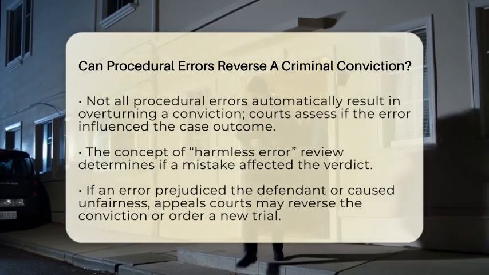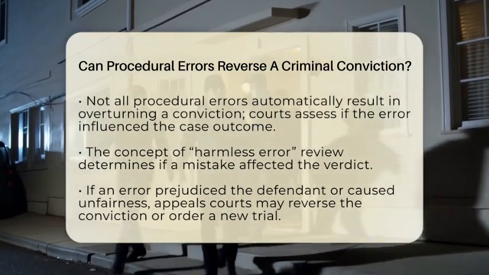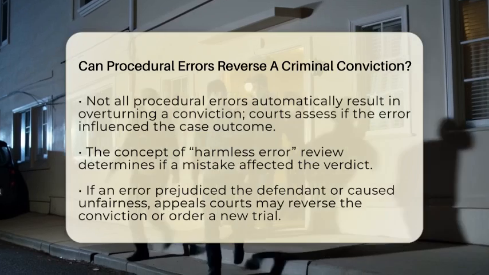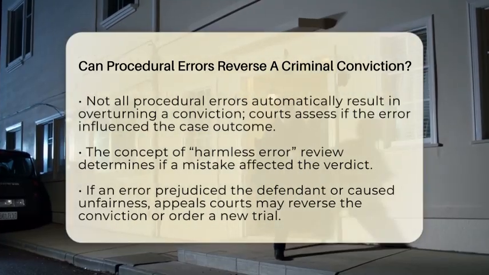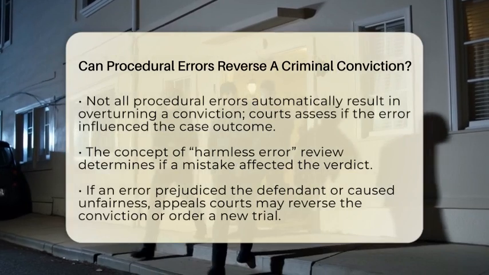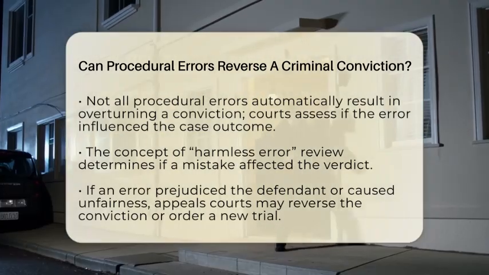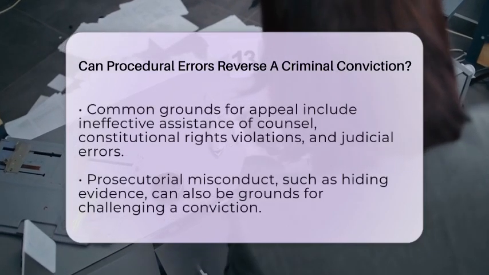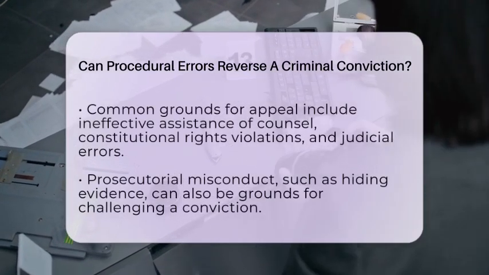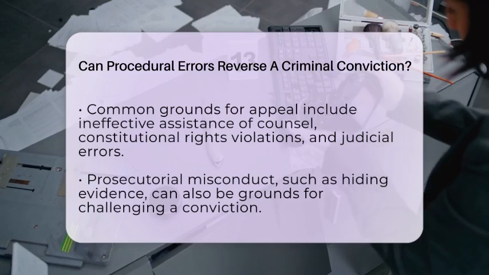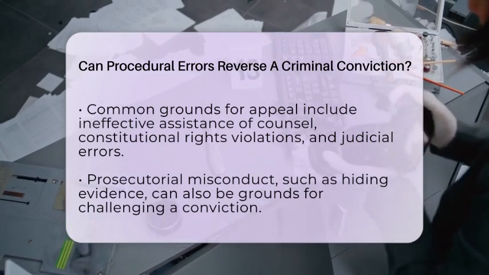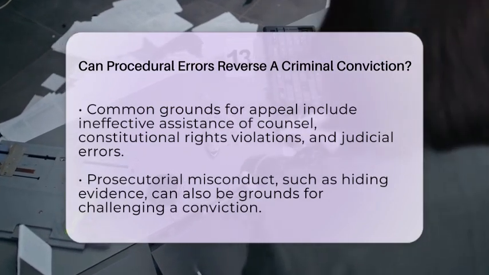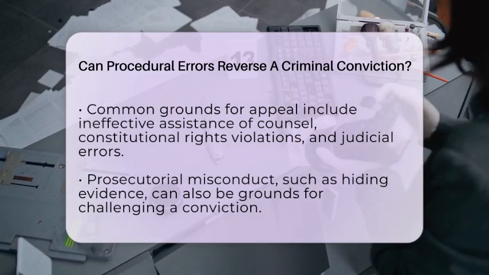For a criminal defense lawyer, spotting procedural errors is a key part of building an appeal. Common grounds include ineffective assistance of counsel, where the lawyer's performance was so poor it affected the case. It also includes violations of constitutional rights, like due process violations or improper evidence handling. Judicial errors, such as incorrect jury instructions or rulings on evidence, can also be grounds for appeal. Prosecutorial misconduct, like hiding evidence that could help the defendant, is another reason to challenge a conviction.